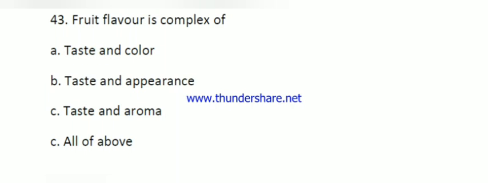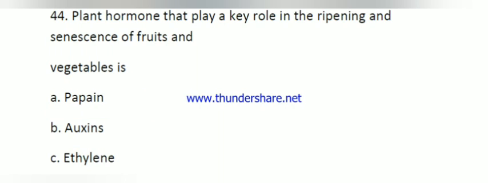Here the question number 43. Fruit flavor is a complex of. Flavor is made due to aroma and taste. The right answer is taste and aroma. Here the question number 44. Plant hormone that plays a key role in ripening and senescence of fruit and vegetable. Very simple question. Ethylene.